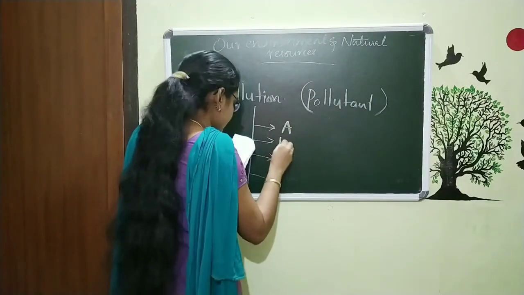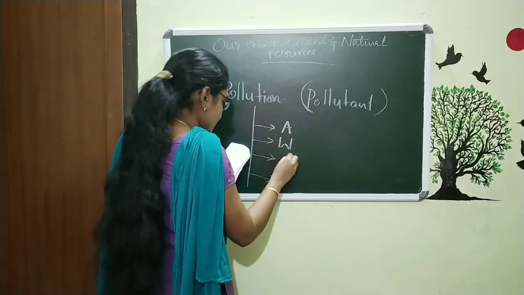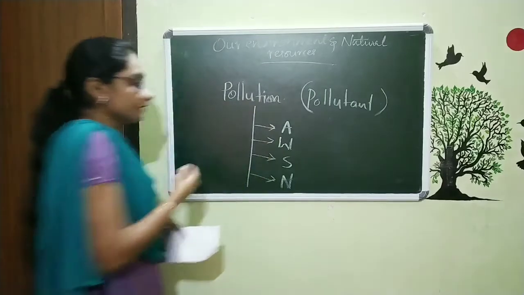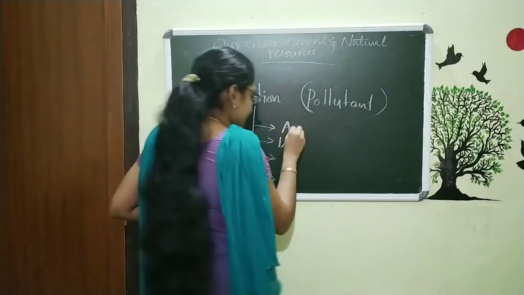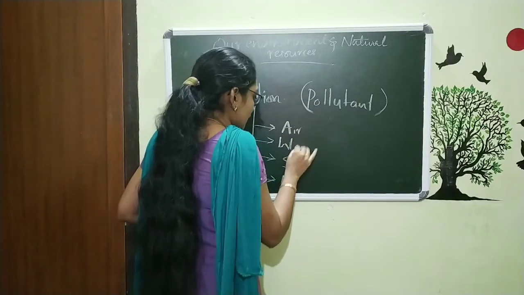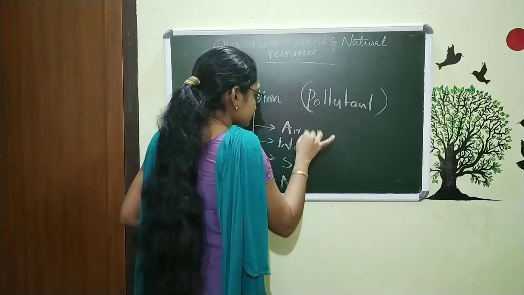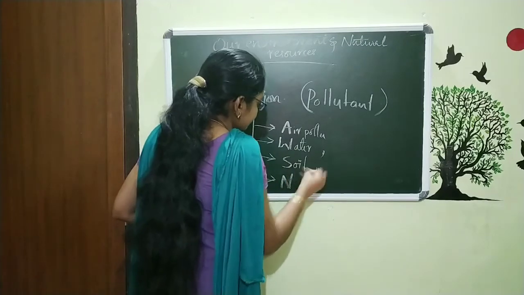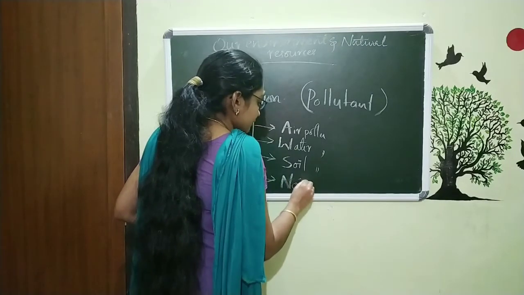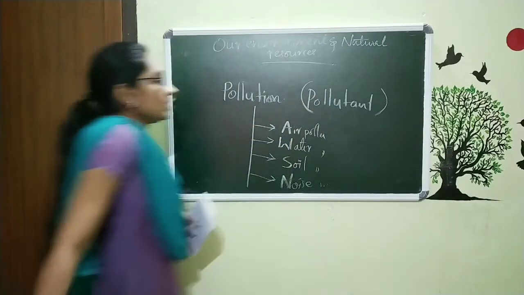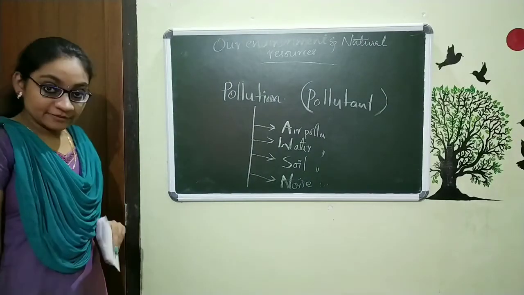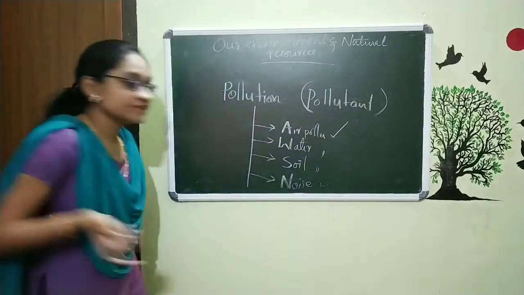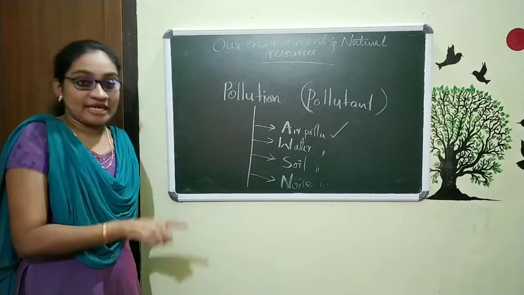And there are different types of pollution: A, W, S and N. Air pollution, water pollution, soil pollution and noise pollution. We already discussed air pollution. That means the pollution that is caused to air.